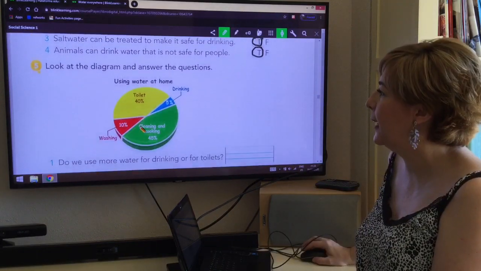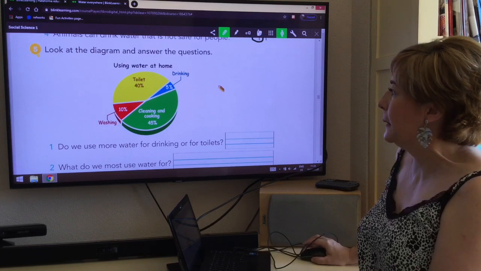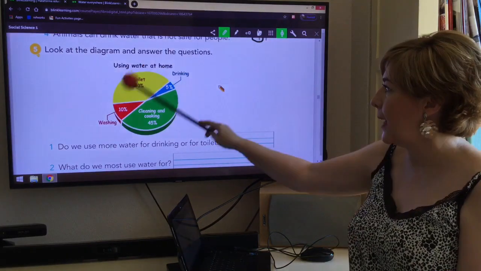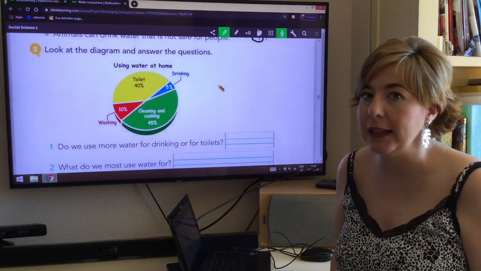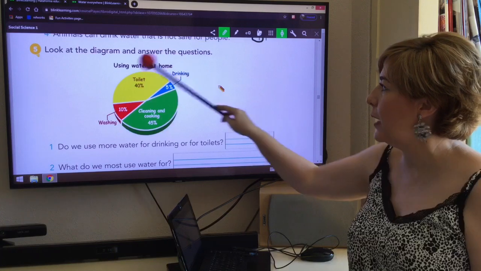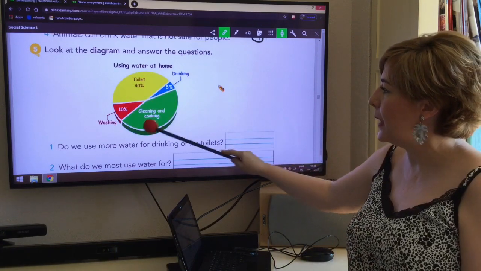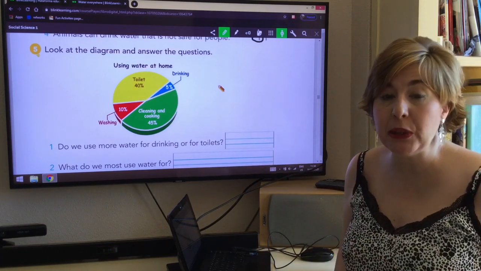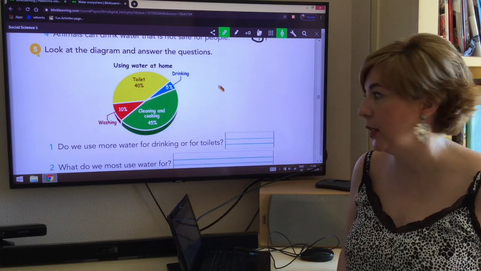Look at the diagram and answer the questions. This is the first time that we see a diagram. A diagram is a way of representing reality. In this diagram, you can see the biggest parts are the parts that represent where we use more water.